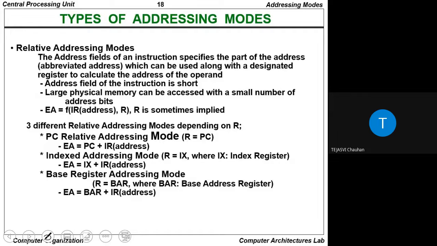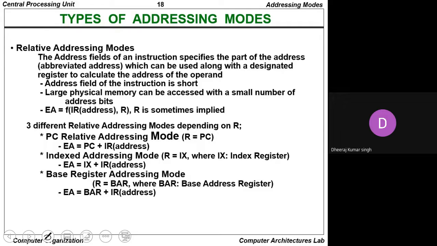So the address field of the instruction is short, and it is basically used in the large physical memory, or we can say the large physical memory can be accessed with a small number of addressing bits.